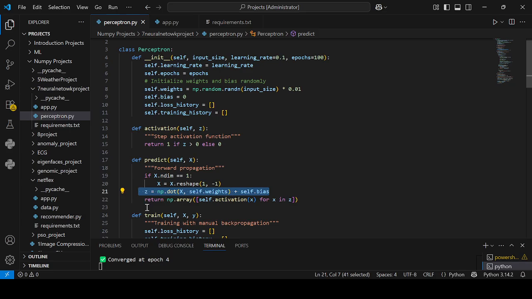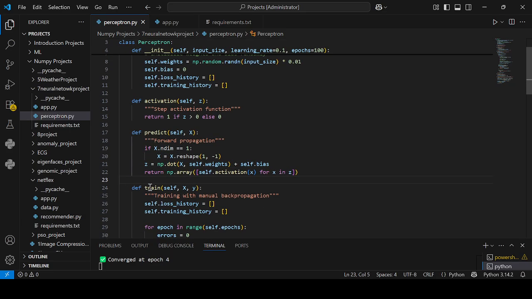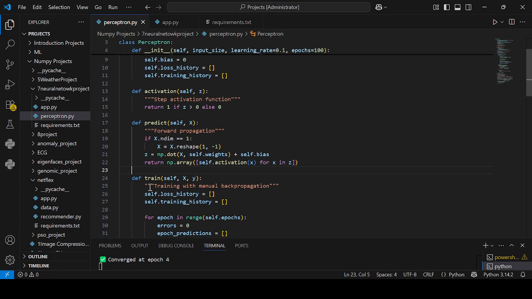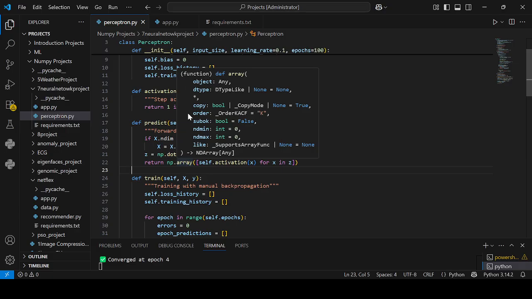The next concept that I used is the activation function. After calculating the weighted sum, the perceptron applies an activation function. In this project, we use the step activation function. Its job is very simple. If the weighted sum is greater than 0, the output becomes 1. Otherwise, the output becomes 0.